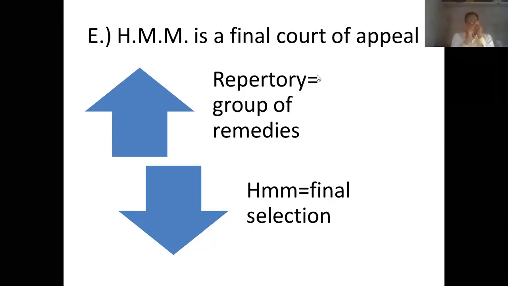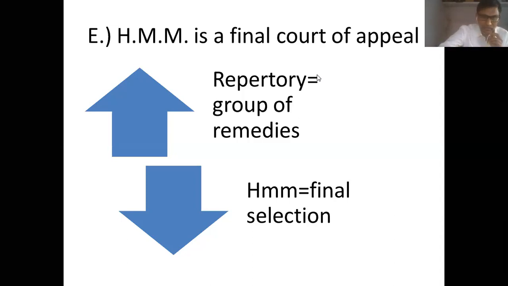So if you don't agree with the decisions given by repertory, okay, no problem. The final court, that is homeopathic materia medica, is always there to exert its choice, its final verdict, its final judgment. And once the homeopathic materia medica says this is the final remedy for this case, there is no mechanism of appealing it further.